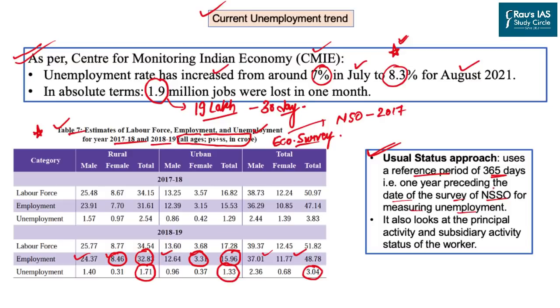It simply means that when a person goes to survey, they ask the other person who is part of the survey whether he or she had any level of employment in the past 1 year. If that person was employed in any activity which is either primary or subsidiary, they will be considered employed. And based on this approach, they have created the entire survey of India. And the same approach is also used by many other organizations. So whenever you read about PS and SS in an economic survey or any current affairs, you should come across this approach known by the name usual status approach.